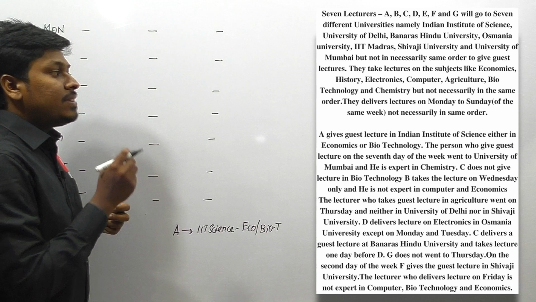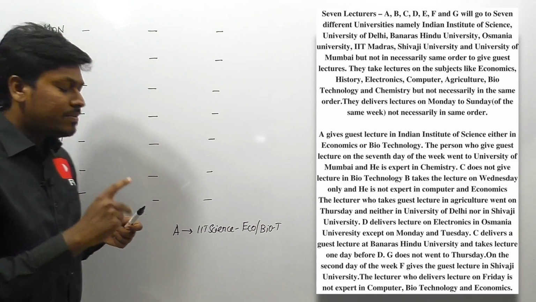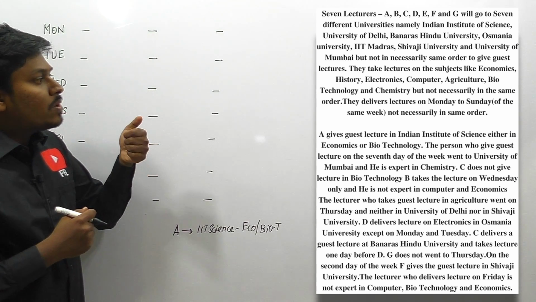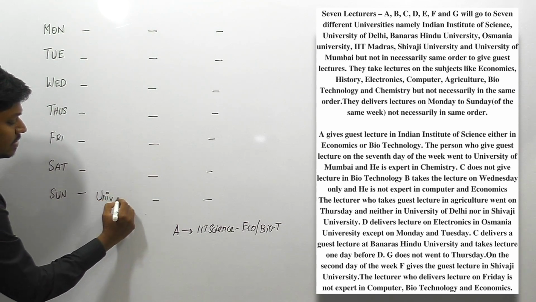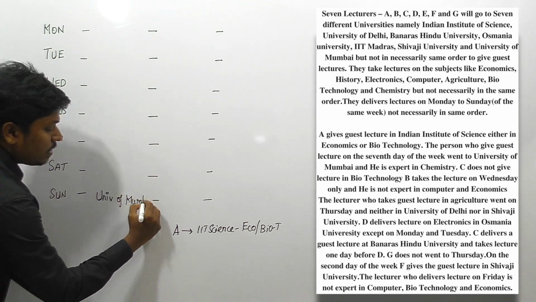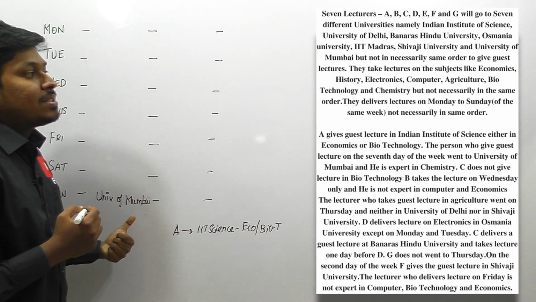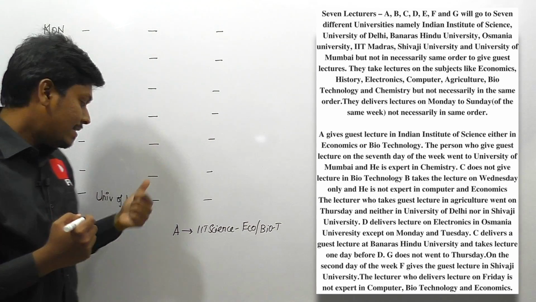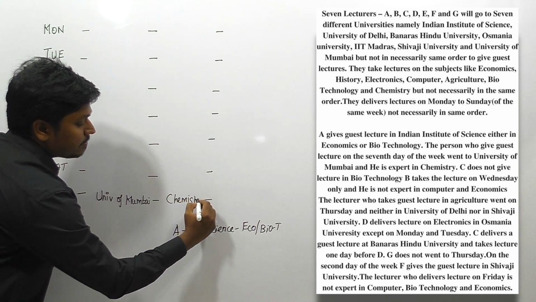The person who gives a lecture on the 7th day of the week went to University of Mumbai. The 7th day of the week will definitely be Sunday, so Sunday will be the person who is going to University of Mumbai. Let me fix this. It's a direct statement. Next, the person who gives a lecture on the 7th day, at University of Mumbai, is an expert in chemistry. So finally we can say that this person is an expert in chemistry.